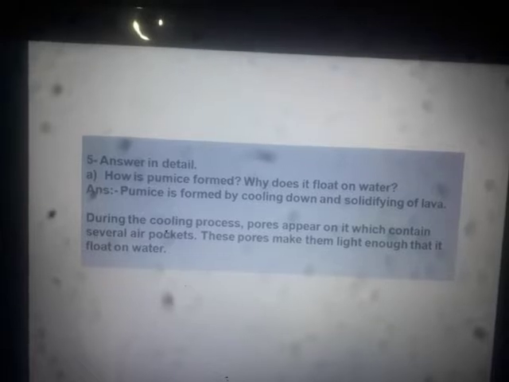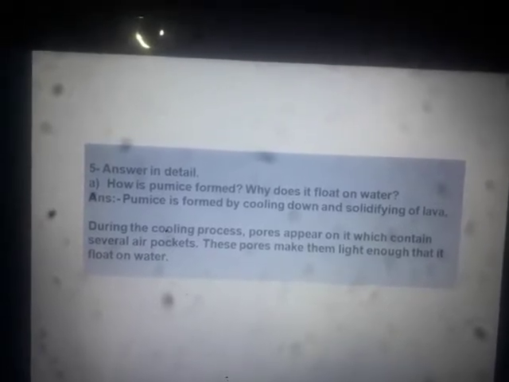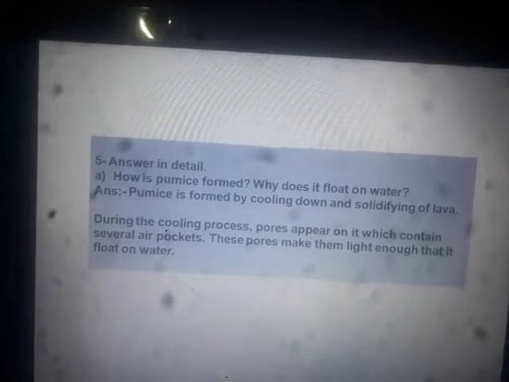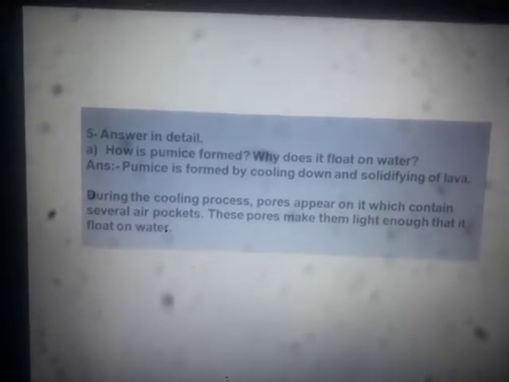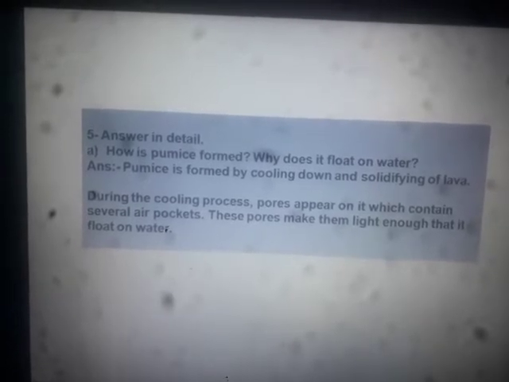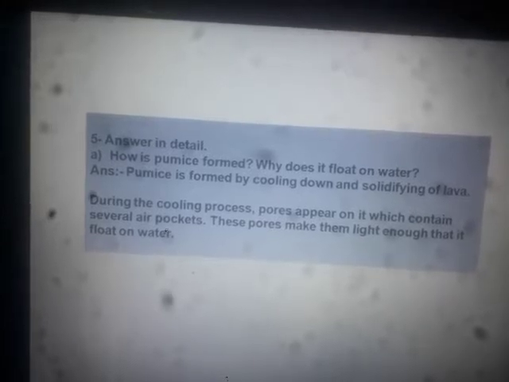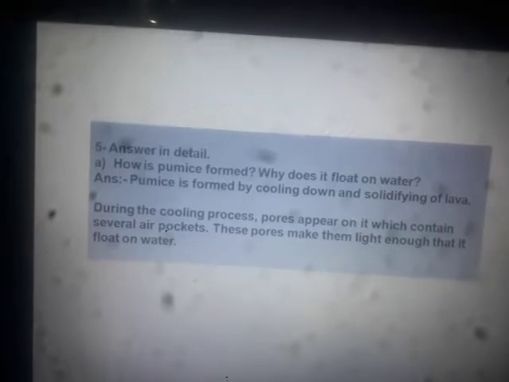Obviously, when something develops holes, then air gets trapped inside that. That's why when pores get developed, it contains air pockets. Now these pores, these small holes which contain air inside them, make these stones lighter.